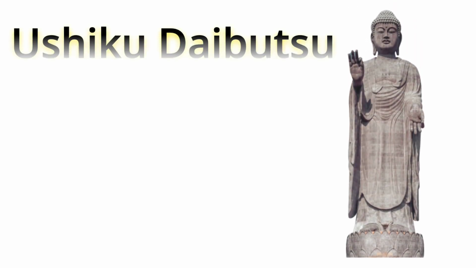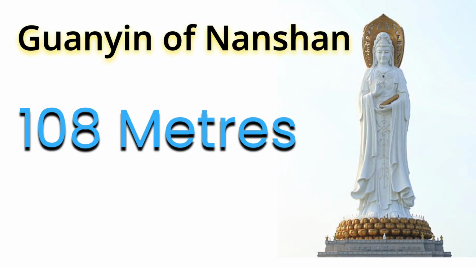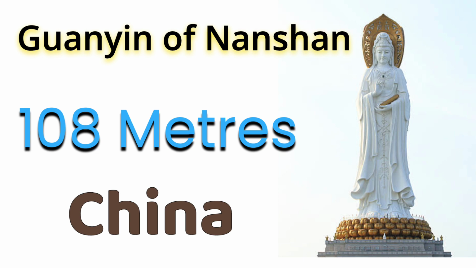Ushikutai Butsu. Its height is 110 meters. It is present in Japan. Guanyin of Nanshan. Its height is 108 meters. It is present in China.